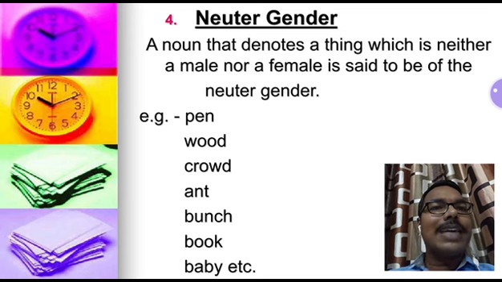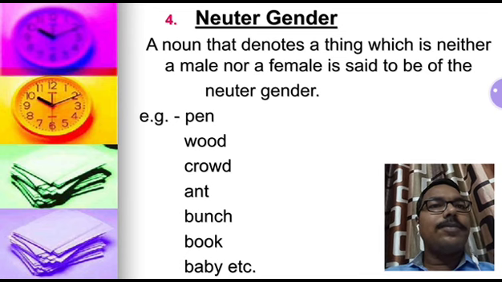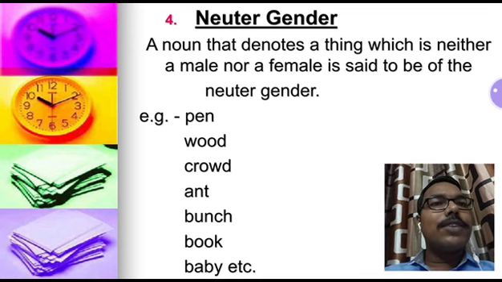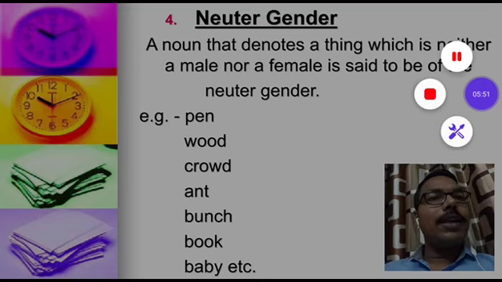Now our last, neuter gender. A noun that denotes a thing which is neither a male nor a female is said to be the neuter gender.